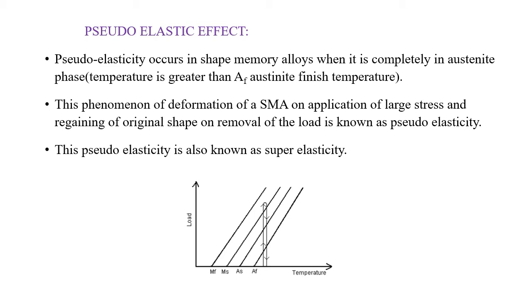This phenomenon of deformation of a shape memory alloy on application of large stress and regaining of original shape on removal of the load is known as pseudoelasticity. This pseudoelasticity is also known as superelasticity.